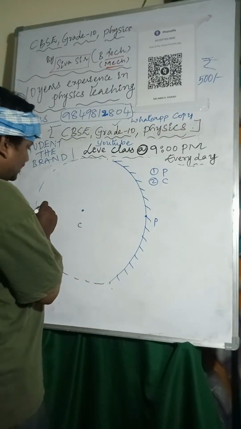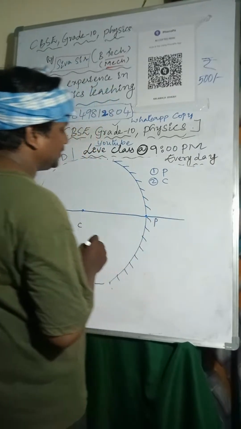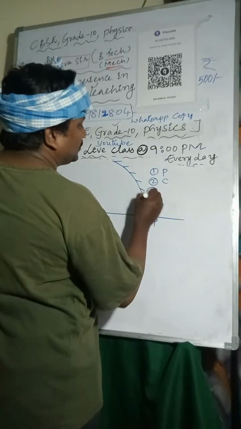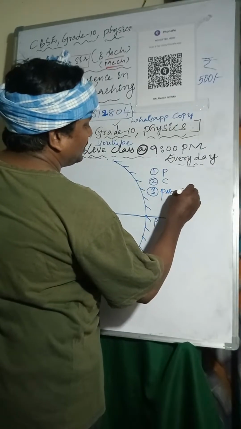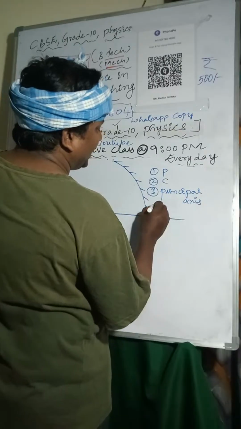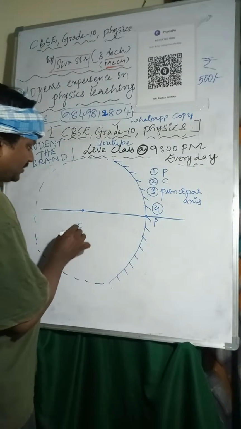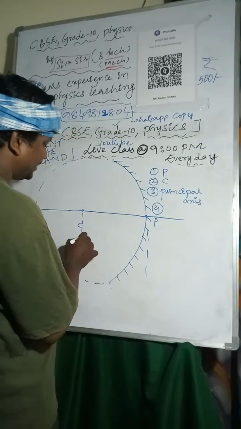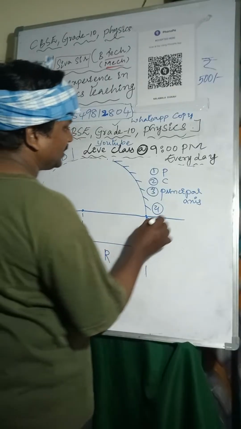The line joining the center of curvature and pole is called principal axis. So the third one is principal axis. And coming to the fourth one, the distance between center of curvature and pole is called radius of curvature.